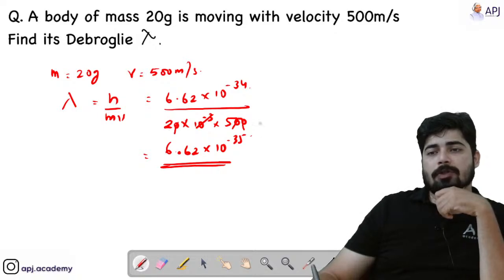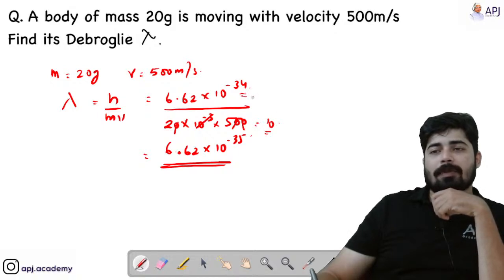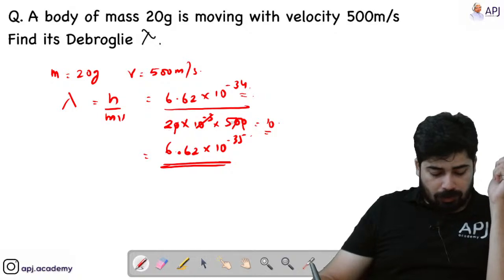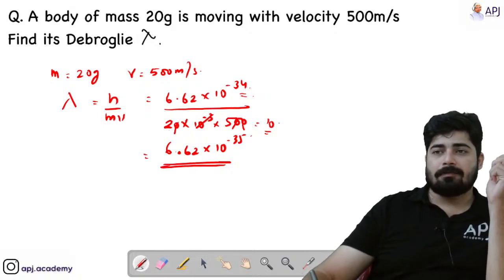So here also 2 into 5 will be equal to 10. So this number divided by 10 means that when 10 goes up, it becomes 10 raised to minus 35. So 6.62 into 10 raised to minus 35 is the answer.